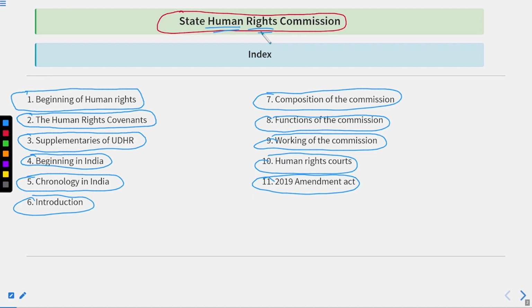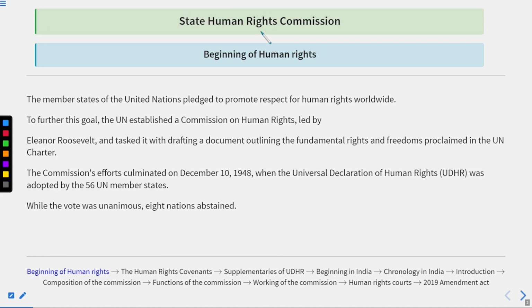Okay. So let's start tracing the history first. Like the beginning of human rights: from where the concept of human rights came into the picture, from where it all started, and how it developed over the period of time. That is going to be our concern first.